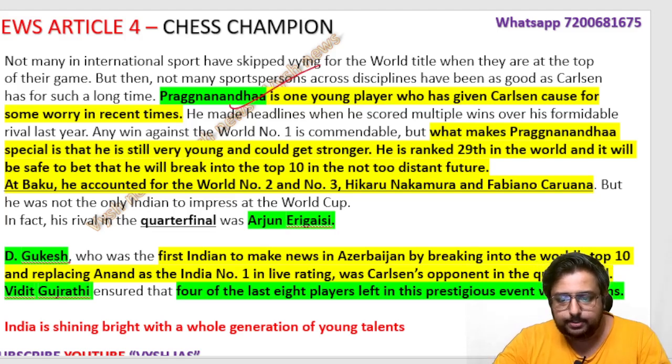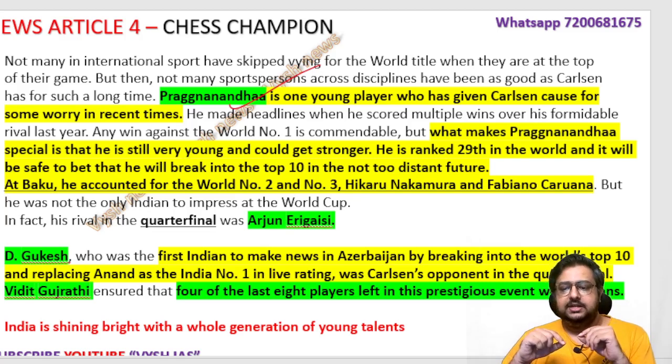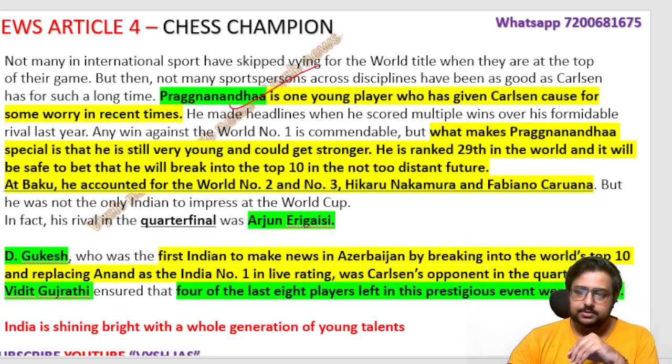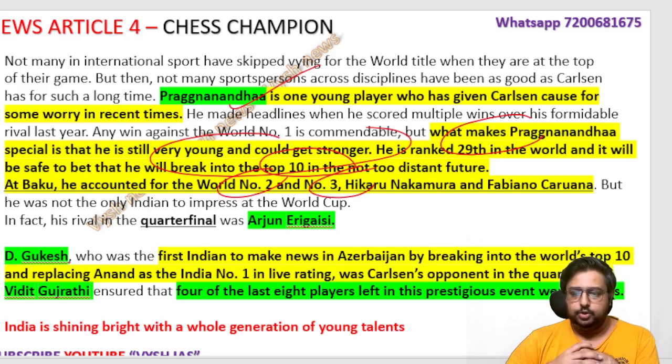Our Praggnanandhaa is the only player who has given Carlsen cause for some worry in recent times. So what makes him special? He is young and could get stronger. Now he is ranked 29. He can become ranked 10. He has already defeated world number 2 and 3. This is all on YouTube. Videos you can go and watch.